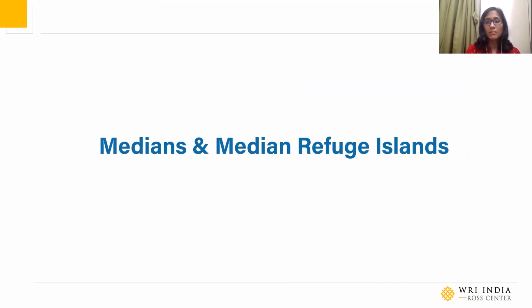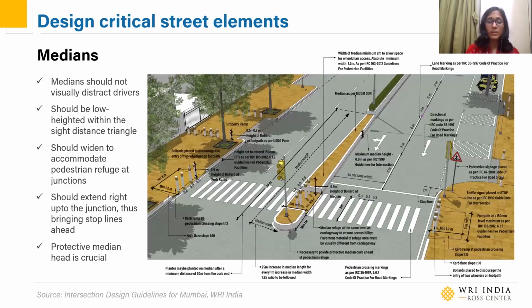Then looking at medians and median refuge islands. Medians also have two principles here. One, they should be wide enough. The median should be wide enough at the junctions to hold the pedestrians. About 1.5 to 2 meters is a good width. And they should not obstruct driver visibility by having signages, tall planters, or art sculptures right within the junction area.